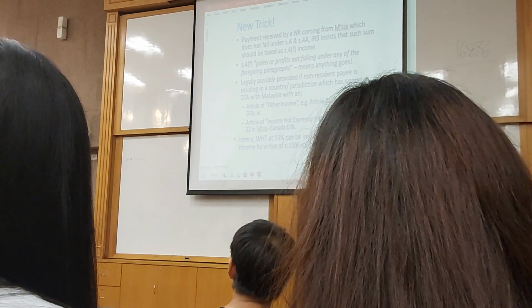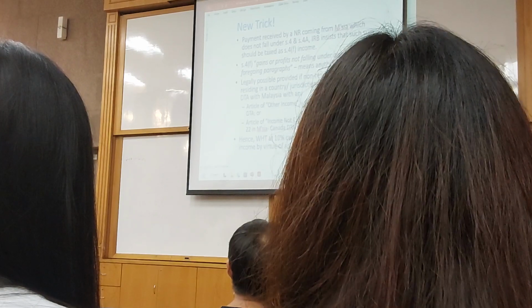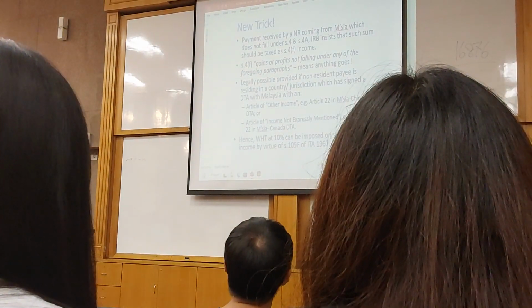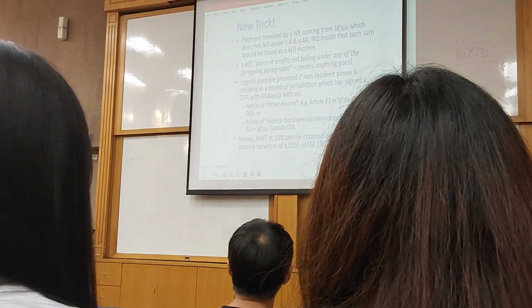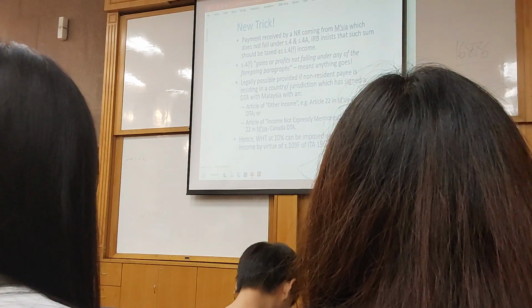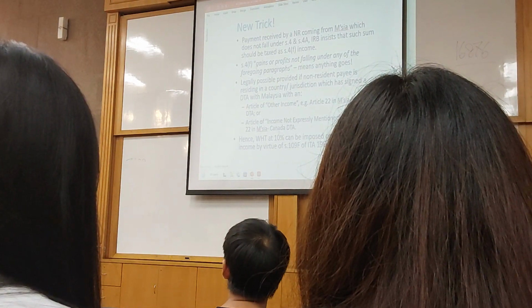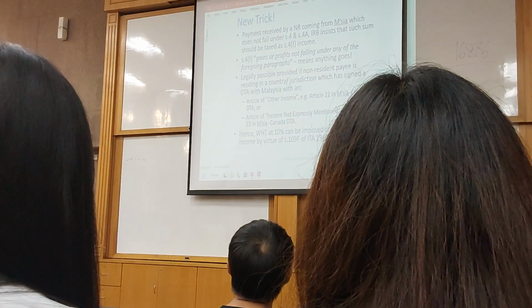Now this is the new trick. Unless there is an other income article in our DTA, for example, Article 22 in the Malaysia-China DTA, or income not expressly mentioned. Very barbaric. Even if not expressly mentioned, they will whack you. So if they have this article, like for example the one with Canada, Canada is pretty barbaric, like it or not. Okay, so now let me give you this example.